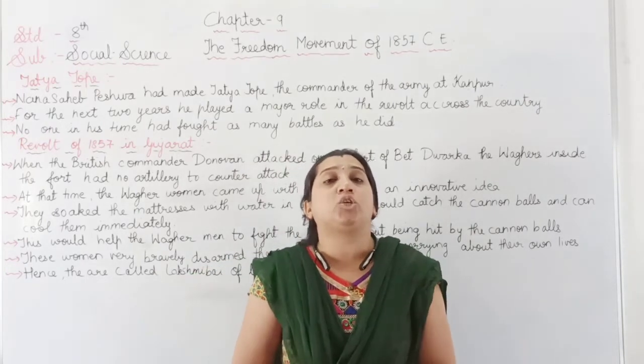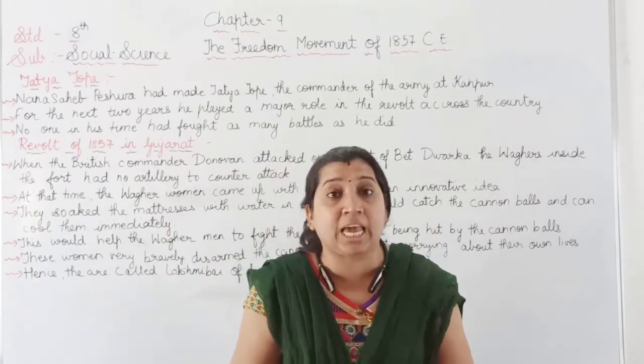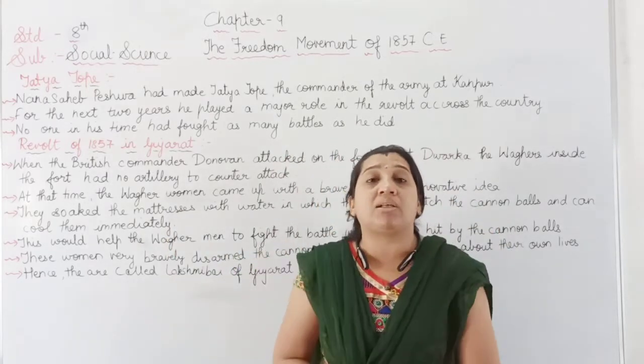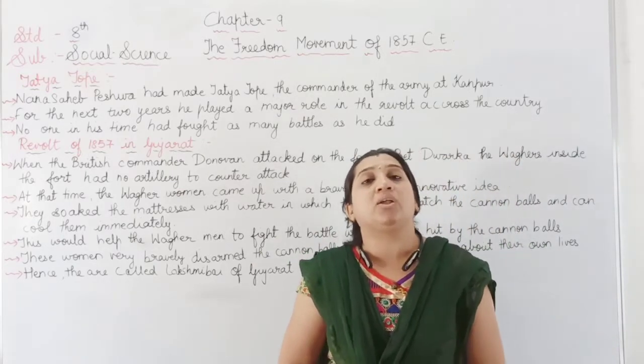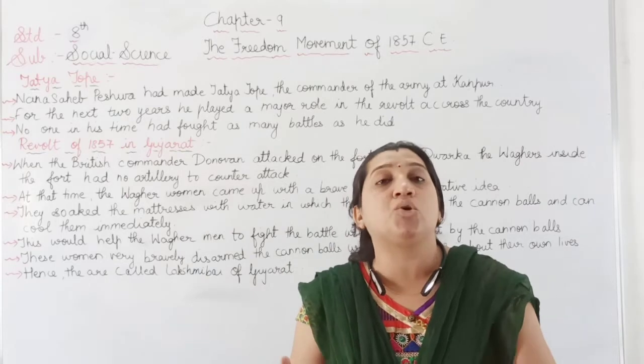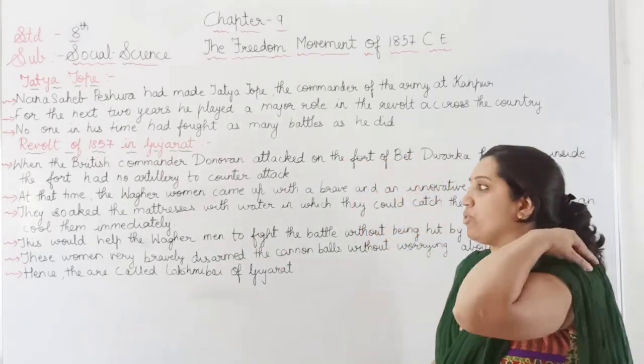Compared to the Britishers, we didn't have that many weapons or that much facility to save ourselves or to attack the Britishers, and one of the reasons for the failure of the revolt of 1857 was not having artillery and weapons like the British officers.